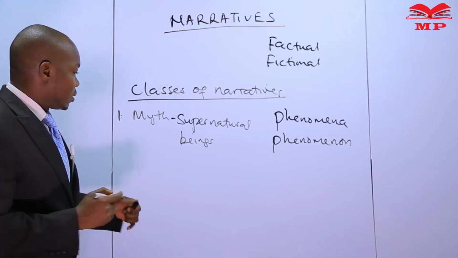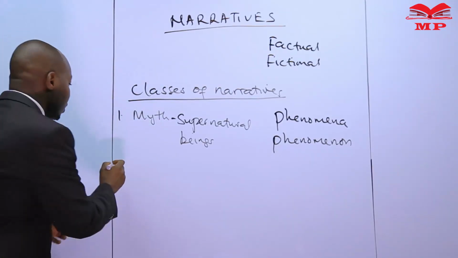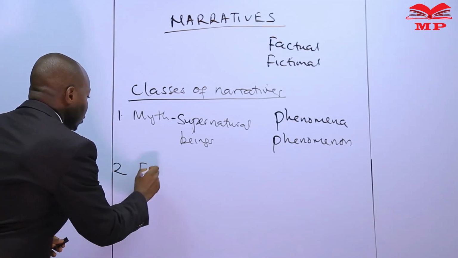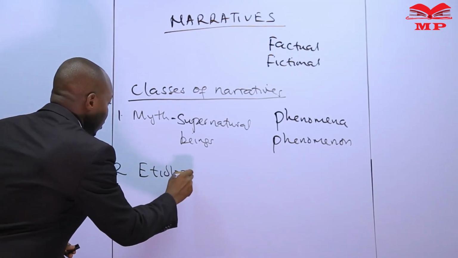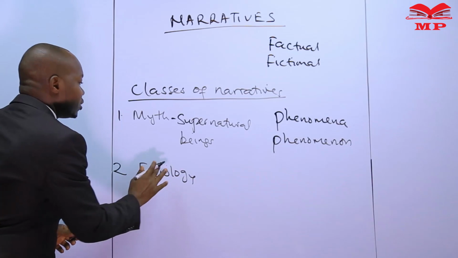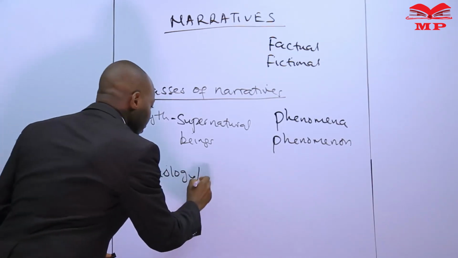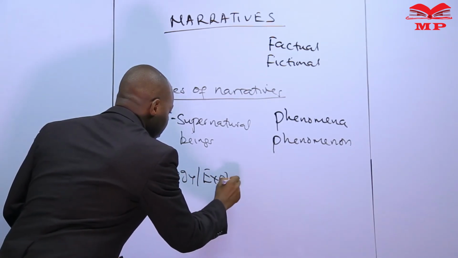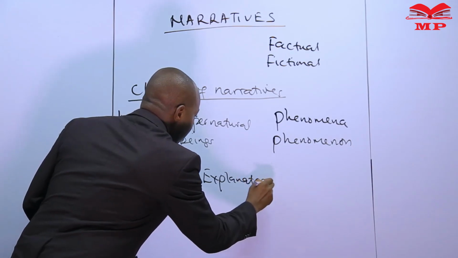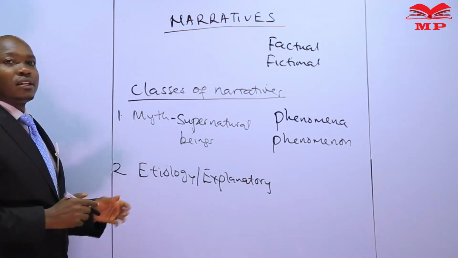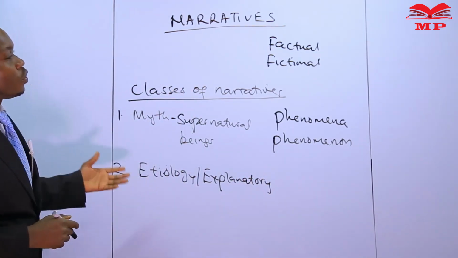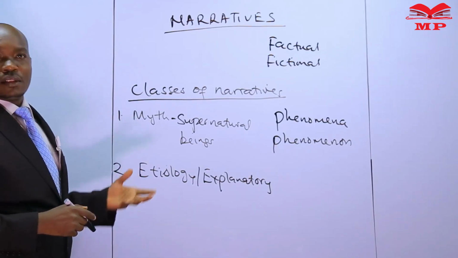Another class of narrative is what we call an etiology, or explanatory. Now students, this type of narrative is close to a myth.